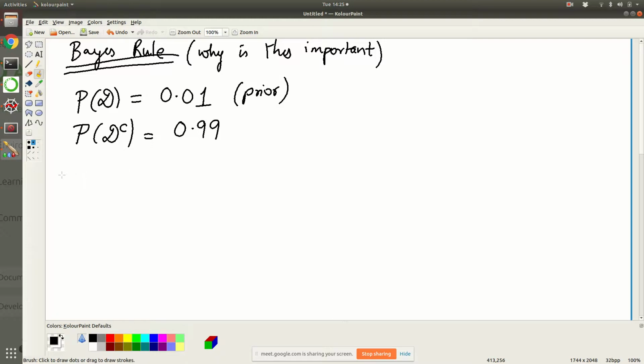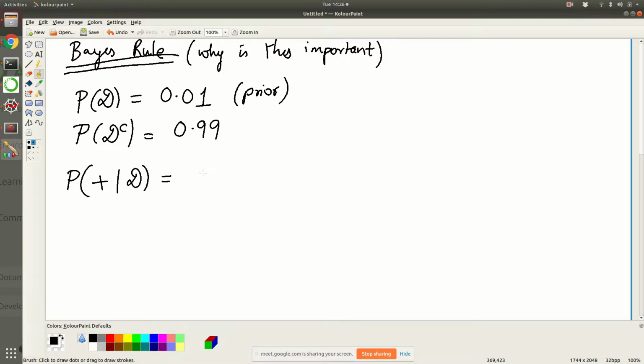you have several tests. Some of the tests are not very accurate, right? So let's say you do some test, call it test 1. Basically what you do is you collect all the people whom you know are having the disease, and then you test how many of those people actually tested positive.